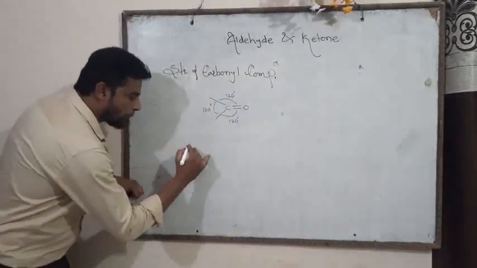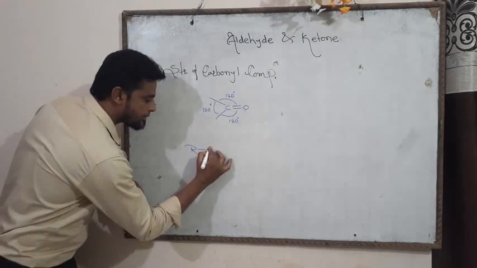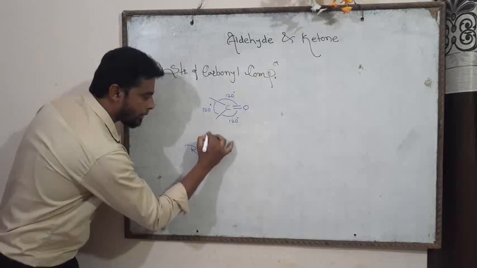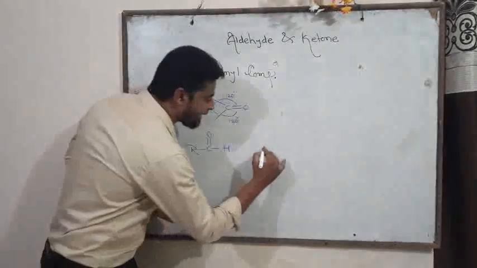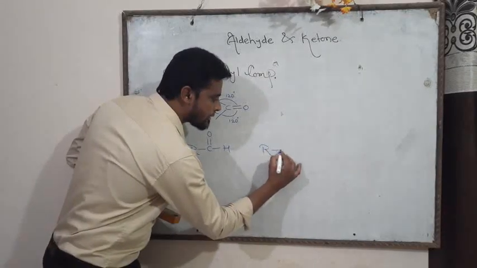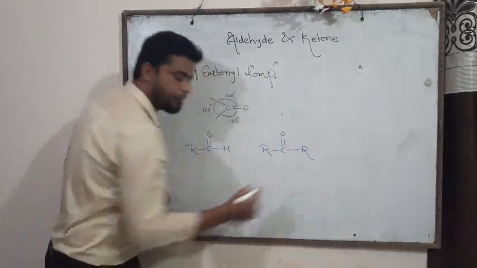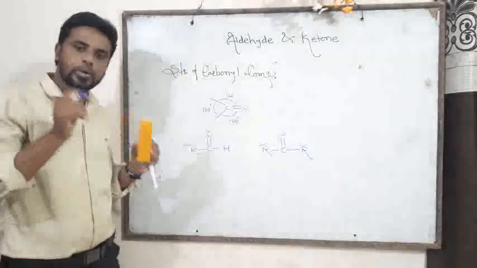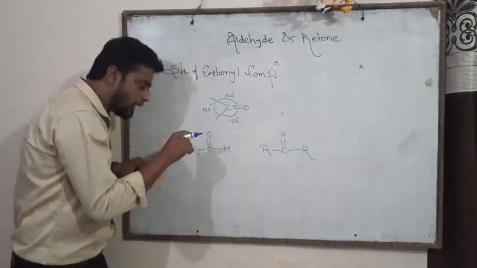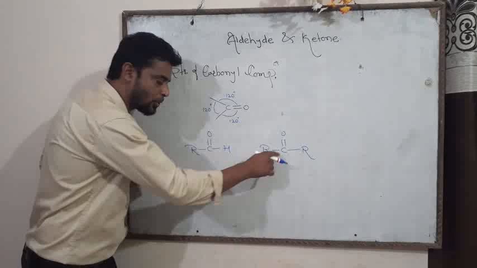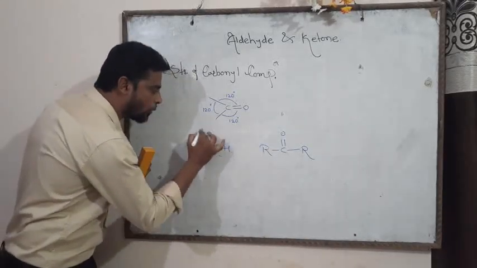The formula of aldehyde is R C double bond O H, while the formula of ketone is R C double bond O single bond R. Now friend, when we minutely observe the general formula of aldehyde and ketone, it is seen that there is a presence of a CO group.